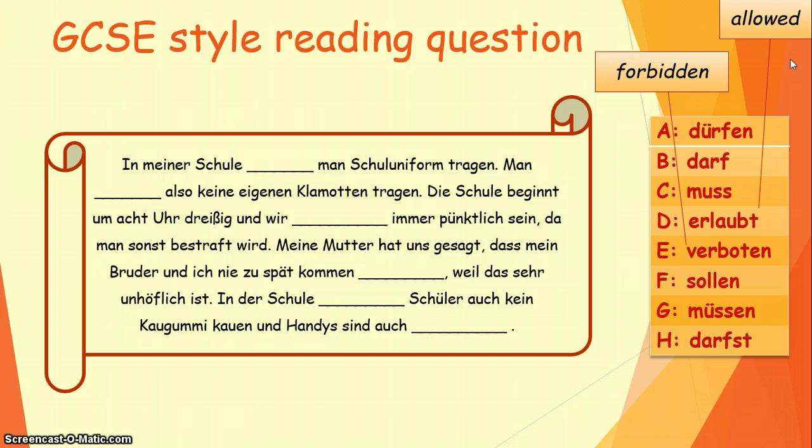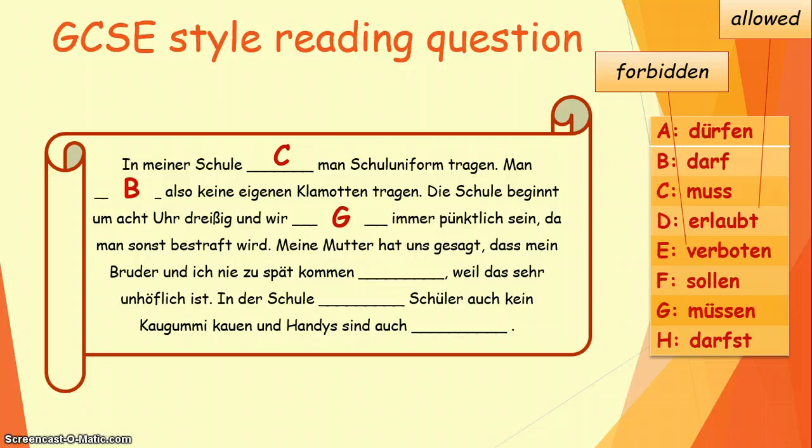So in meiner Schule muss man Schuluniform tragen. So in my school, you must wear school uniform. Man darf also keine eigenen Klamotten tragen. So you are not allowed to wear your own clothes. Die Schule beginnt um 8:30 Uhr, so school begins at 7:30. Und wir müssen immer pünktlich sein, and we always have to be on